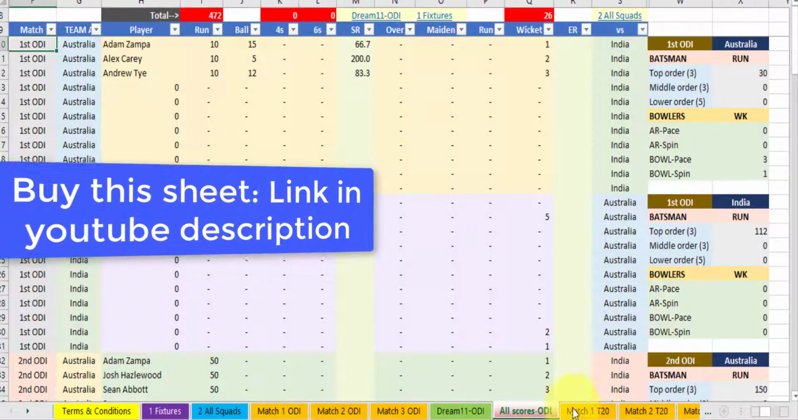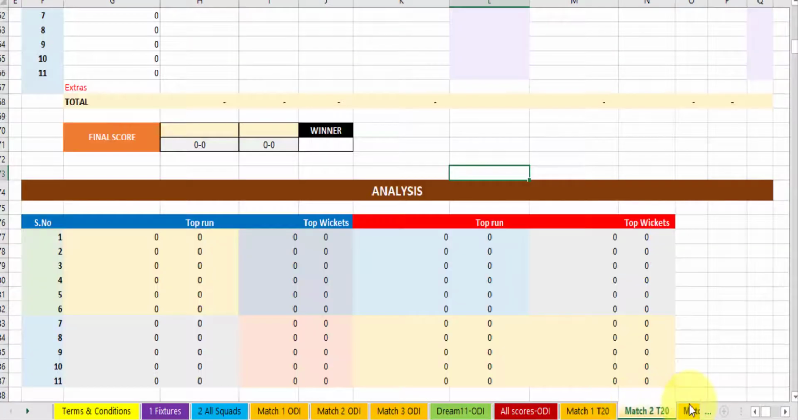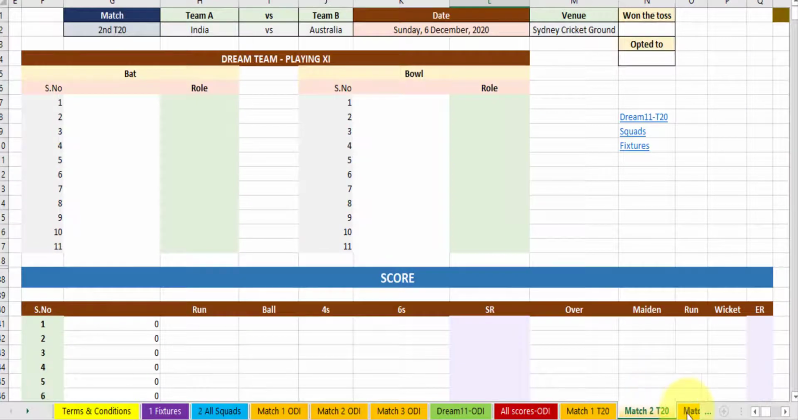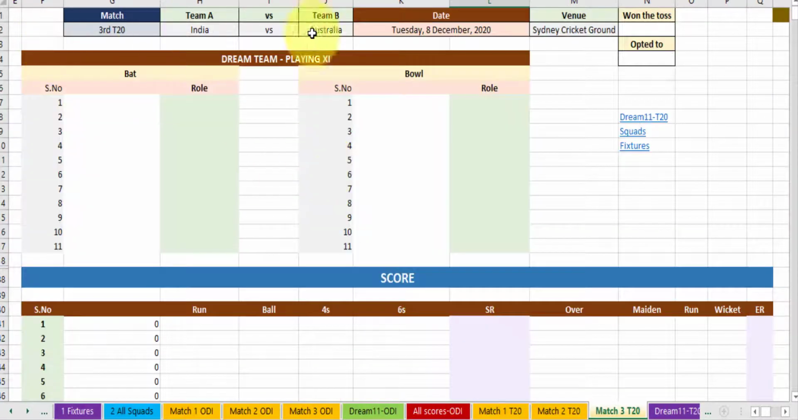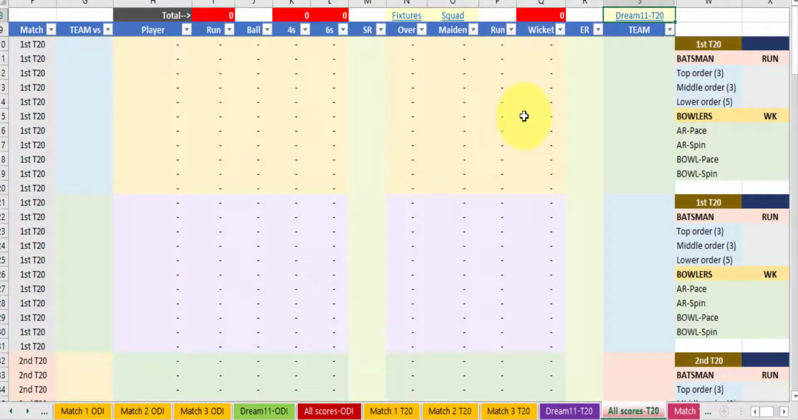And this same ODI analysis which we have done, we will be doing for the T20 matches. T20 first match, second match, third match. Every detail is coming here. Dream 11 T20 and all scores T20.